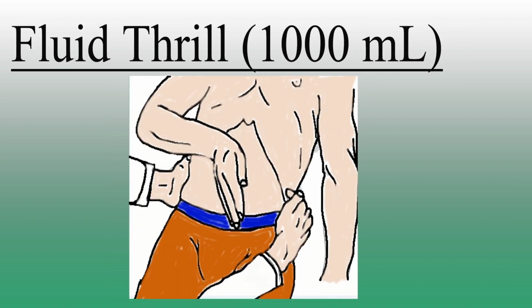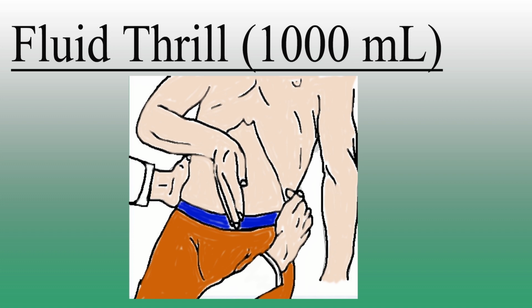For fluid thrill, if the abdomen is tensely distended and you are not certain whether ascites is present, feel for a fluid thrill. Place the palm of your left hand flat against the left side of the patient's abdomen and flick a finger of your right hand against the right side of the abdomen. If you feel a ripple against your left hand, ask the patient to place the edge of his hand on the midline of the abdomen. This prevents the transmission of impulse via the skin.